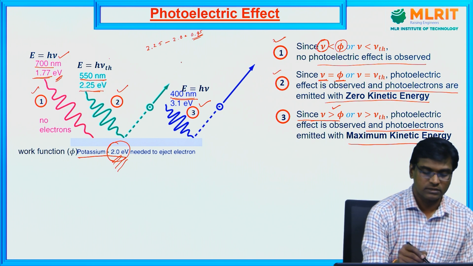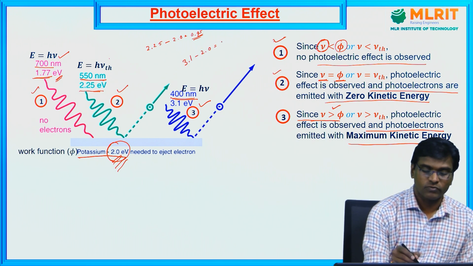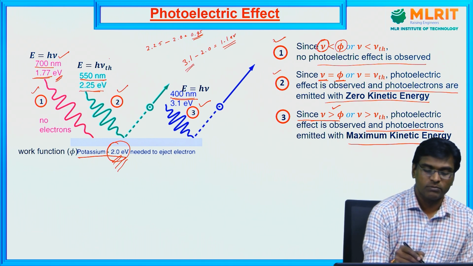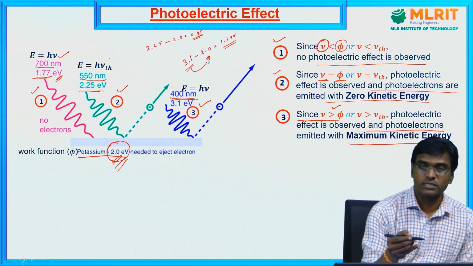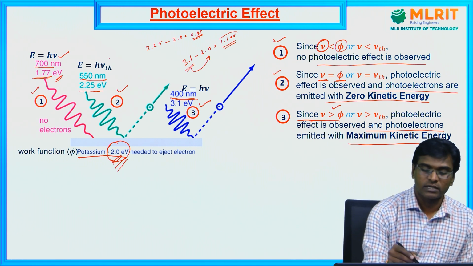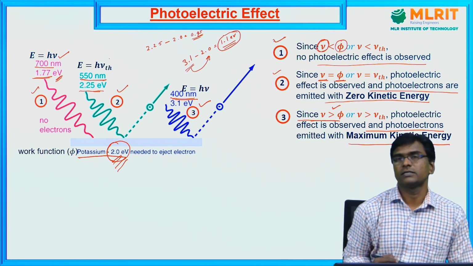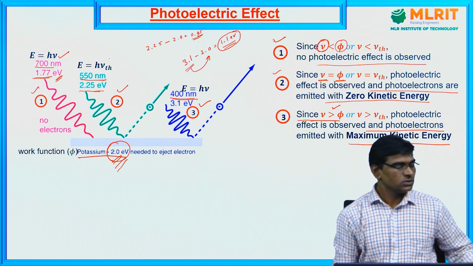Here you can see 3.1 electron volts minus 2.0 means 1.1 electron volts is converted. Out of 3.1 electron volts, 2 electron volts are utilized to remove the electron from the metal surface, and the remaining 1.1 electron volts is utilized as the kinetic energy of the electron.